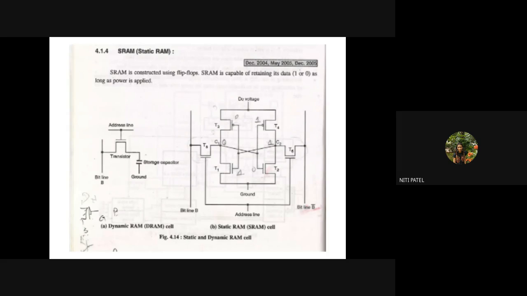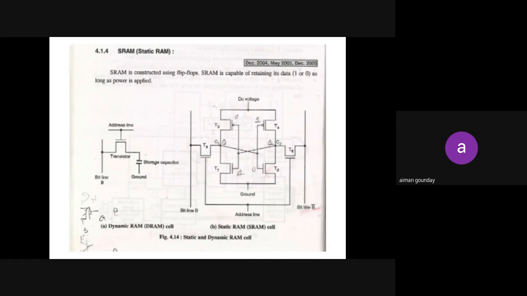Now tell me the values of transistors T1, T2, T3 and T4 when C1 is 1 and C2 is 0. They are cross-coupled to give you the effect of a flip-flop.